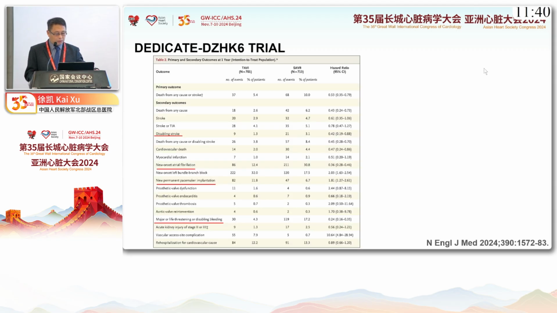Also, for other secondary outcomes, for example, disabling stroke was lower in the TAVR group, and also new onset atrial fibrillation. TAVR has lower events. The TAVR group has more new permanent pacemaker implantation. And for the major life-threatening disabling bleeding, TAVI is better than SAVR.